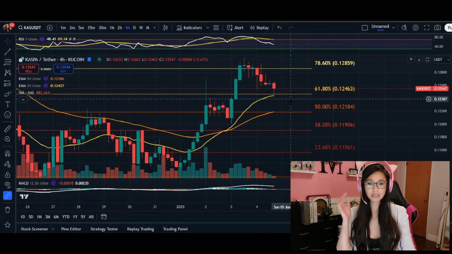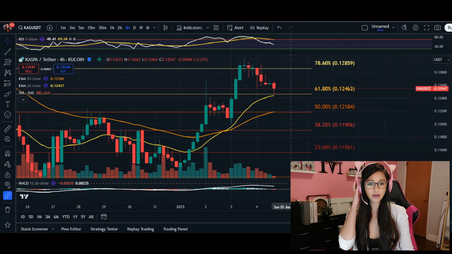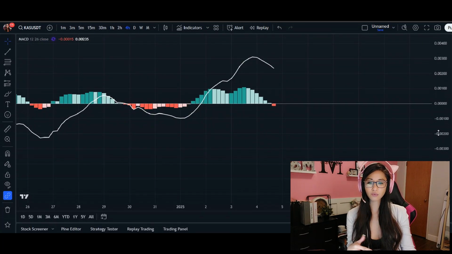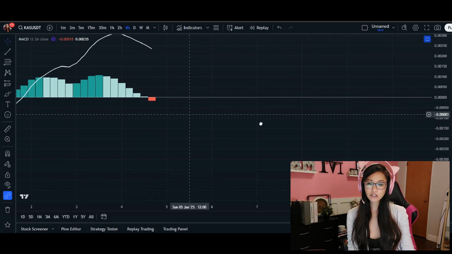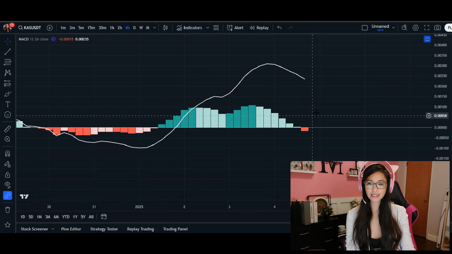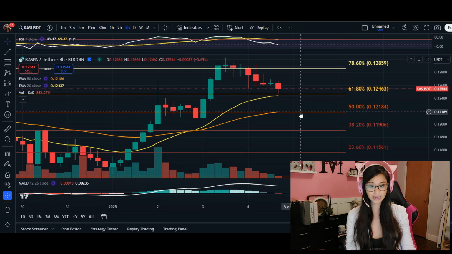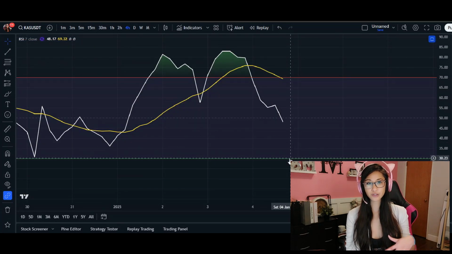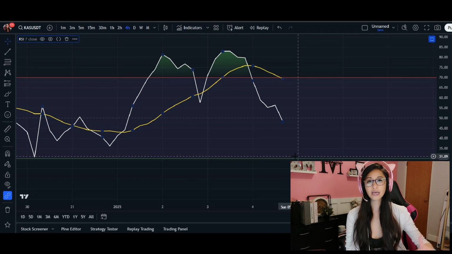Quickly taking a look at some of our other indicators here, we've got our MACD histograms. We can see that it's flattened, suggesting weak bullish momentum, and I don't really see any clear signs here for a bullish reversal quite yet. Again, taking a look at our RSI, if we do come down closer to 30 or even below 30, we are considered oversold, which buyers may be able to step in.